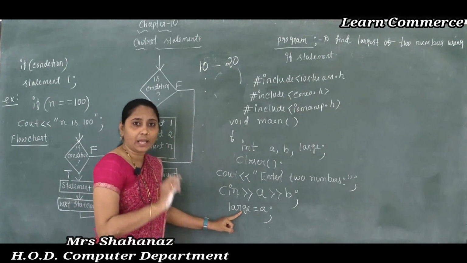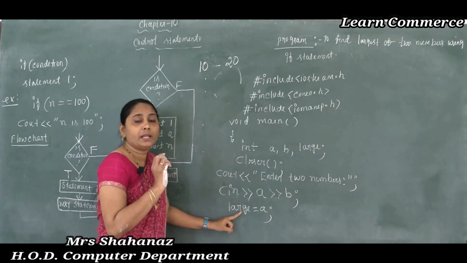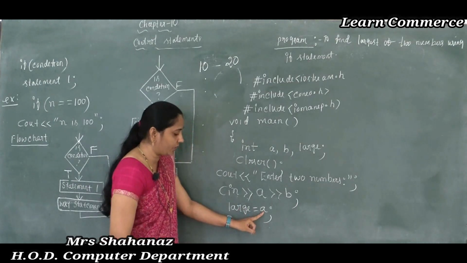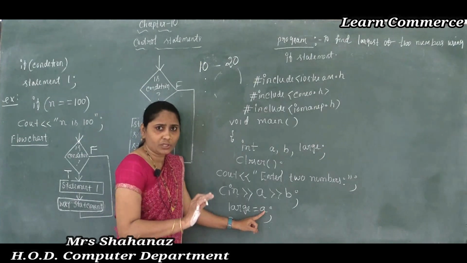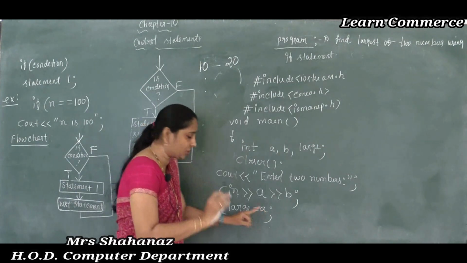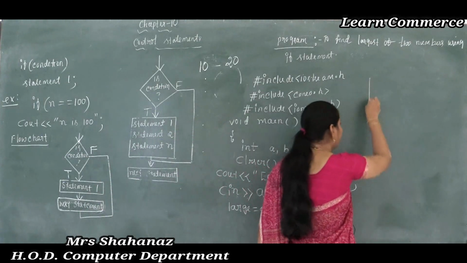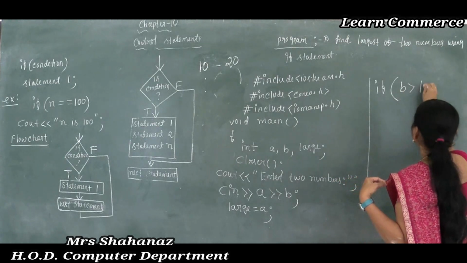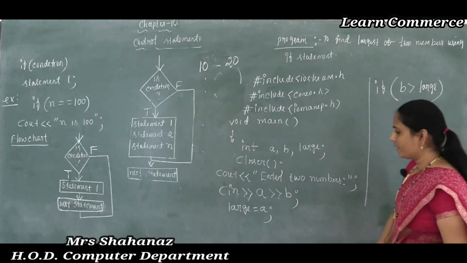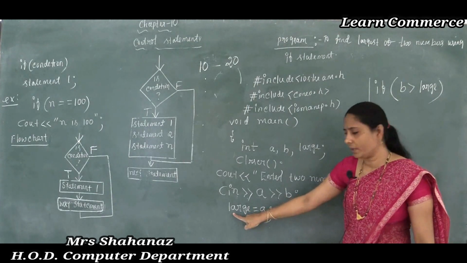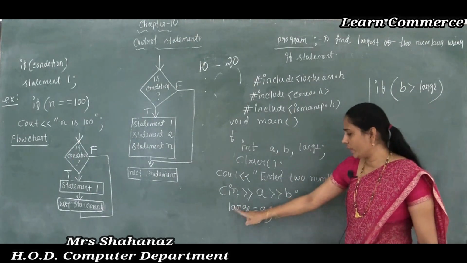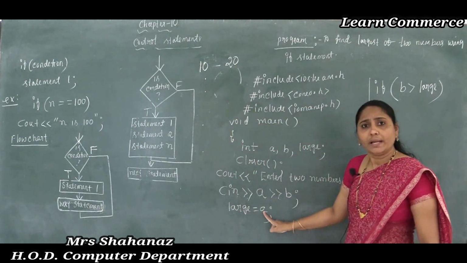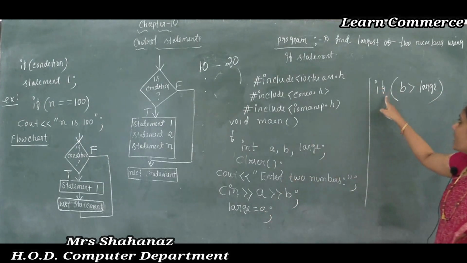Now it is only the assumption. I am assuming the largest value is equal to a here. So the large value is equal to a, that means large is equal to 10. Just the assumption; we haven't used the condition yet, and later I am using the condition. The condition is if b value is greater than large, whichever is the largest. Still here in our assumption large is equal to a. What's the value of a? The a value is equal to 10, so large is equal to 10. It is just the assumption.